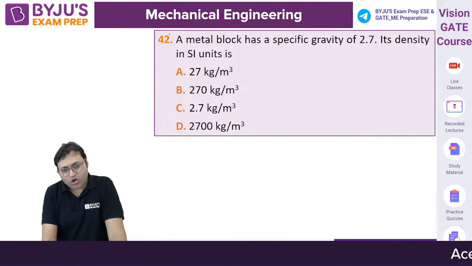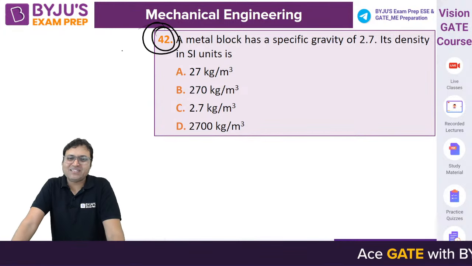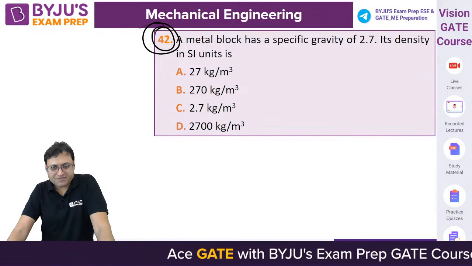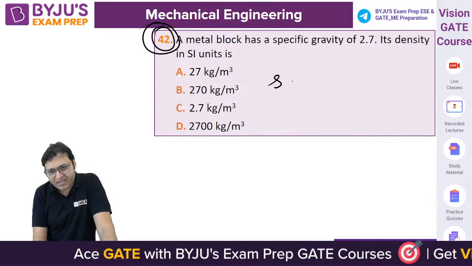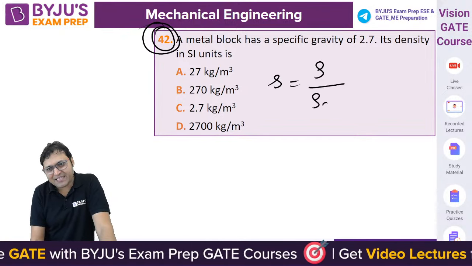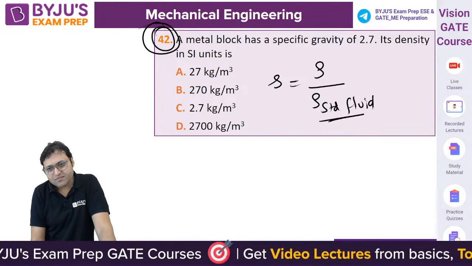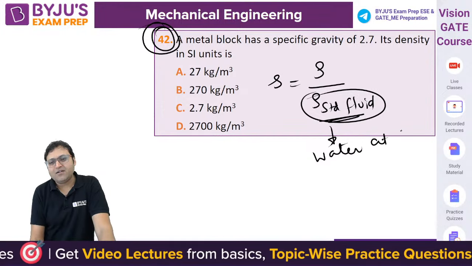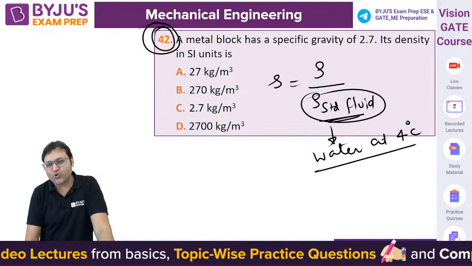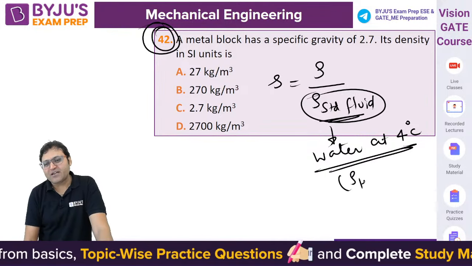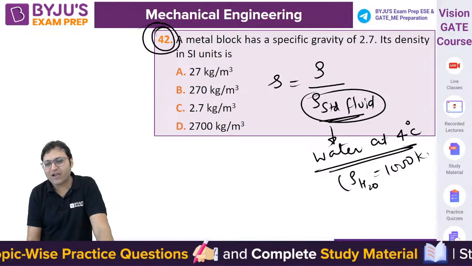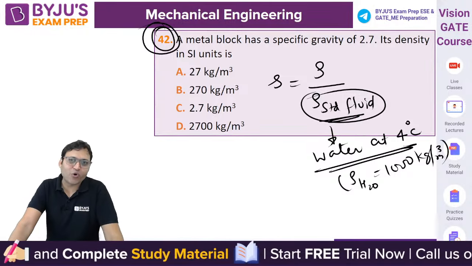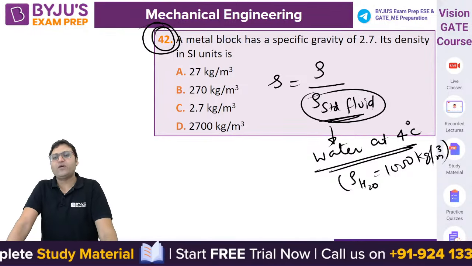Question number 42. It is very simple. The metal block has a specific gravity of 2.7. The specific gravity is equal to density upon density of standard fluid. And in case of fluid mechanics, the standard fluid is water at 4 degrees Celsius. Do you know why it is at 4 degrees Celsius? Because at 4 degrees Celsius, water is having the strongest hydrogen bonding. That is why the density is maximum at 4 degrees Celsius, which is 1000.